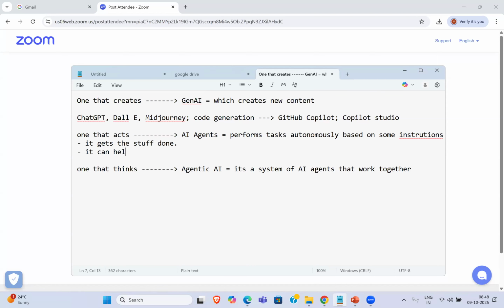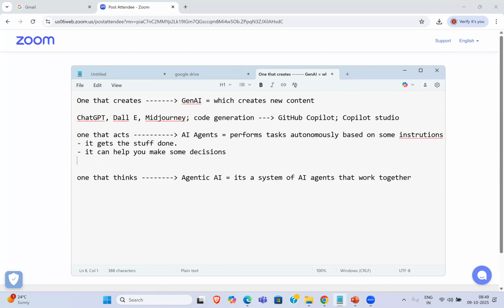It can help you make some decisions. And it can also help you with completing tasks automatically because it works autonomously, right? So it will even figure those things out. It performs a particular task based on some goal or some environment with minimal guidance or minimal instructions. So if you look at real world examples, we can see where we can apply these techniques.